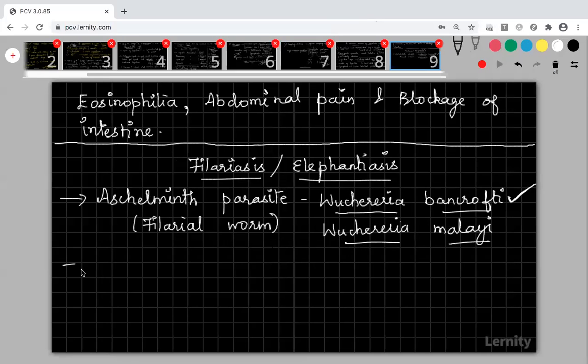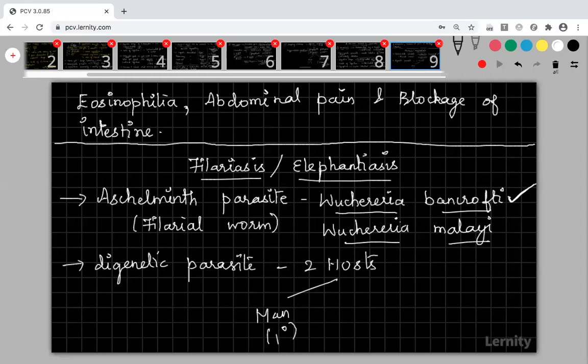So this parasite is also a digenetic parasite. Ascariasis is a monogenetic parasite, right? Wuchereria is not monogenetic, it is a digenetic parasite. Digenetic in the sense it is going to have two hosts. Fine. So what are the two hosts? One is man, the primary host, and the second is a mosquito again.